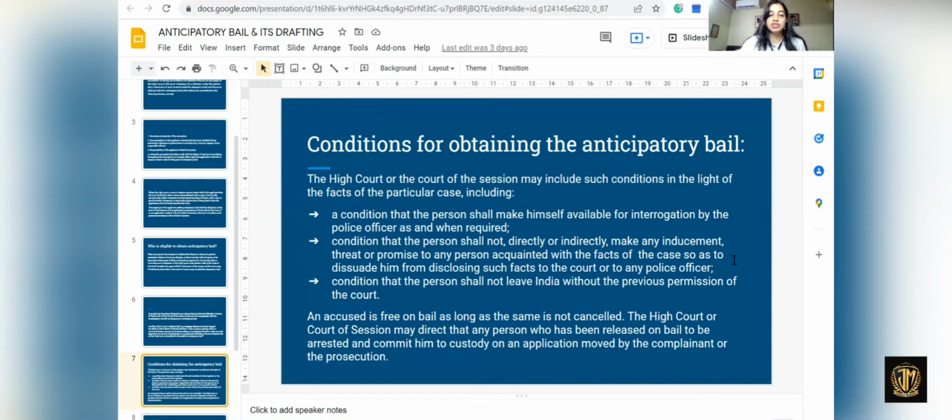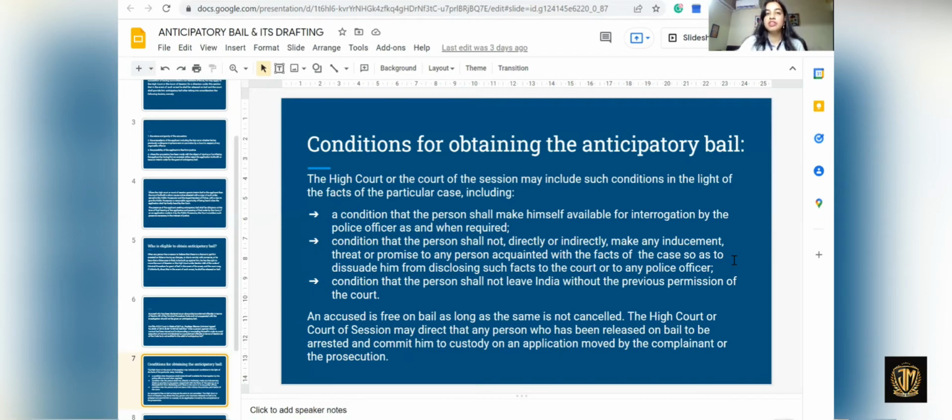Now, an accused is free on bail as long as the same is not cancelled. The High Court or the Court of Session may direct that any person who has been released on bail be arrested and committed to custody on an application moved by the complainant or the prosecution. Which means that once an accused is granted bail, his bail will not be cancelled on just any grounds.